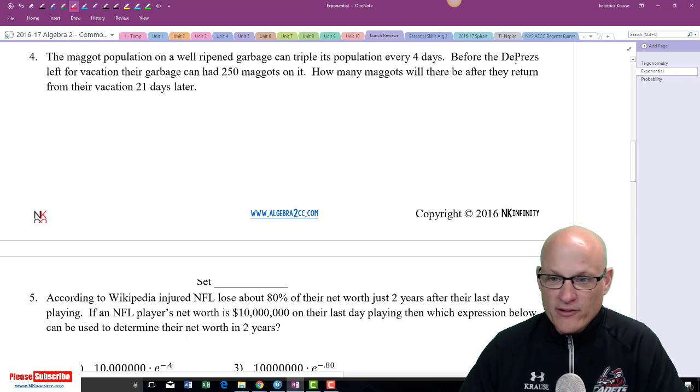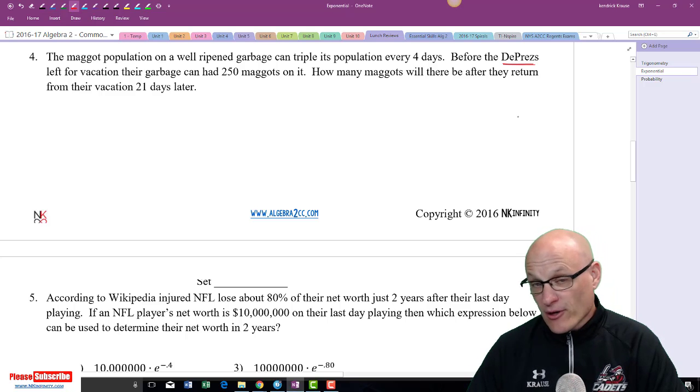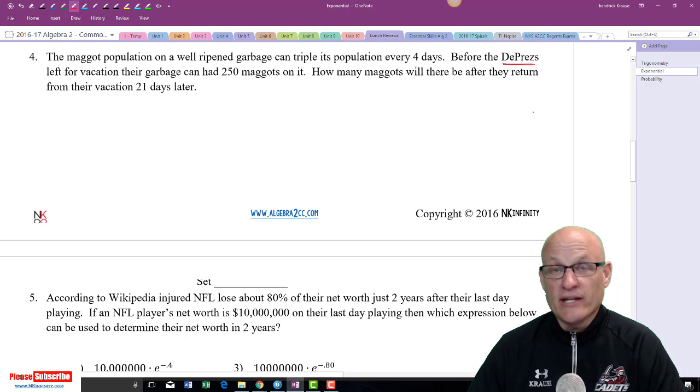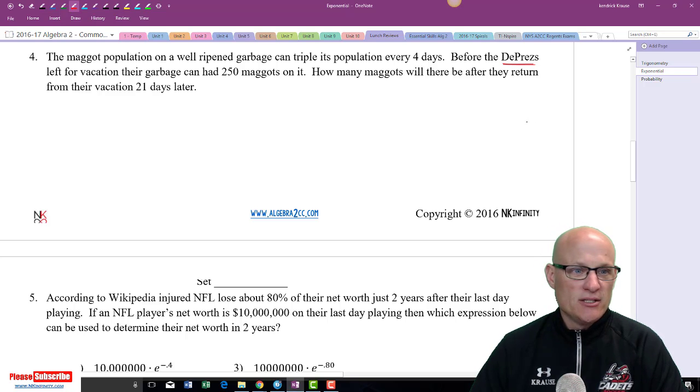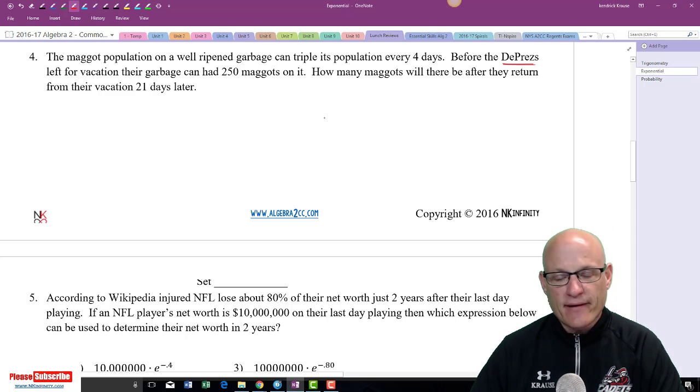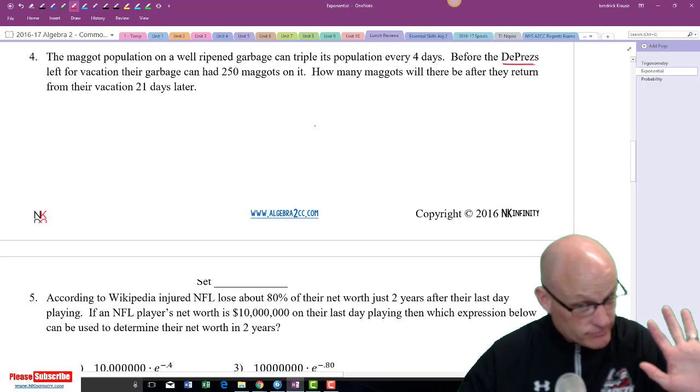The poor Duprees. By the way, I don't know if you know the Duprees from Hilton, but they are some crazy good wrestlers. We've got a Dupree at our building that's ranked number 1 in the nation. That's Louis Dupree, and his younger brother Sammy's just a sick wrestler as well. So they're good wrestlers, and they don't have maggots on their trash can. But they could. Who knows?